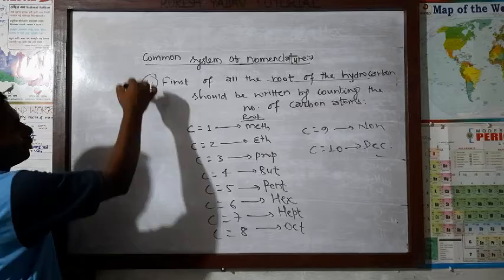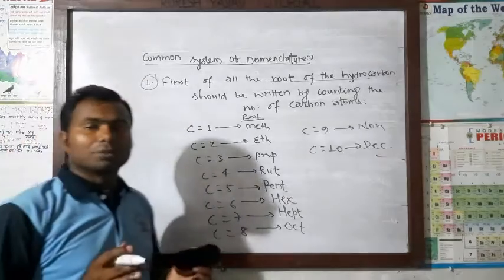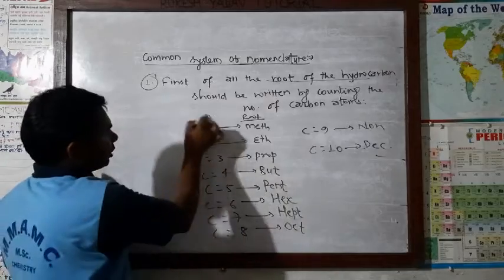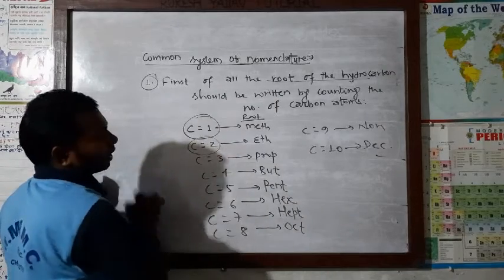The first rule: first of all, the root of the hydrocarbon should be written by counting the number of carbon atoms.